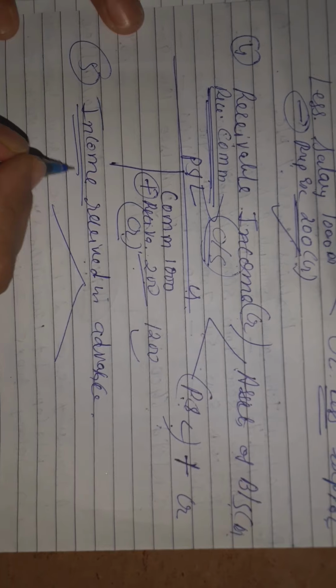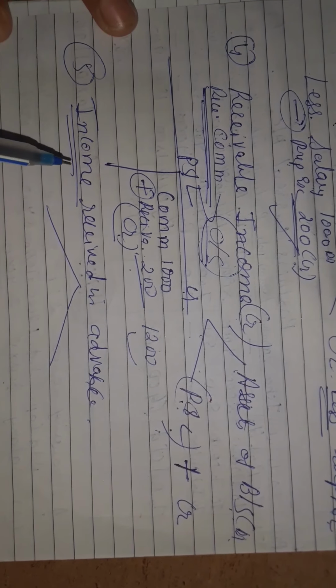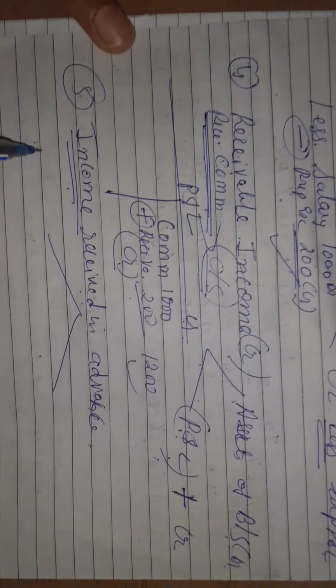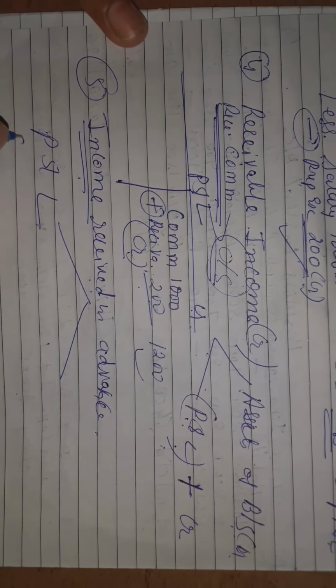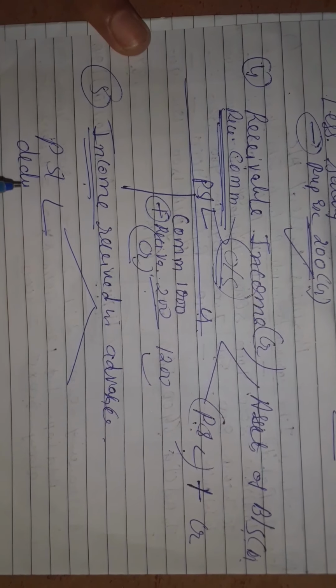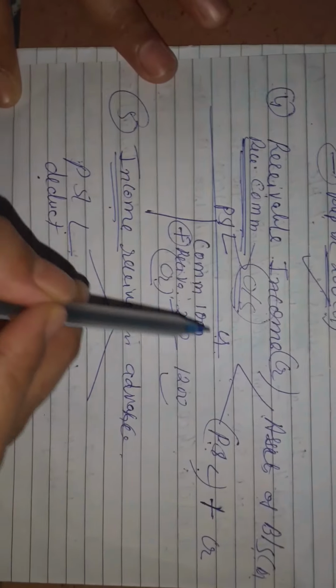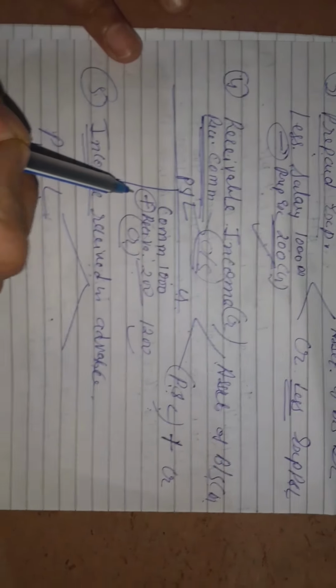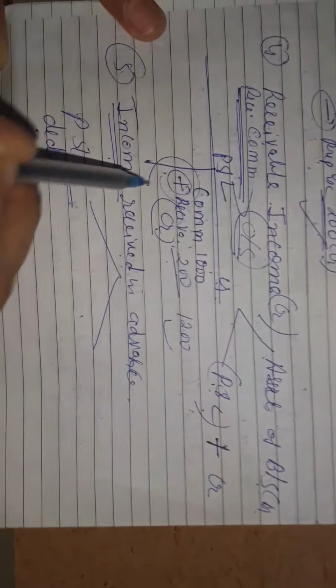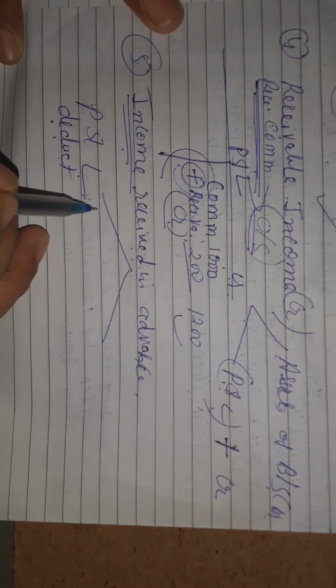As I told, prepaid expense is deducted. Here also you are going to deduct it. You are going to deduct where? In the P&L account you are going to deduct from the income, whatever the income is. Like if commission is there, you are going to deduct from the commission. Now when you are deducting, commission income always has a credit balance, and if you are deducting from the credit side, it is a debit effect. So when you deduct from the income side of the P&L account, that will be your debit effect. Now you have to give a credit effect.